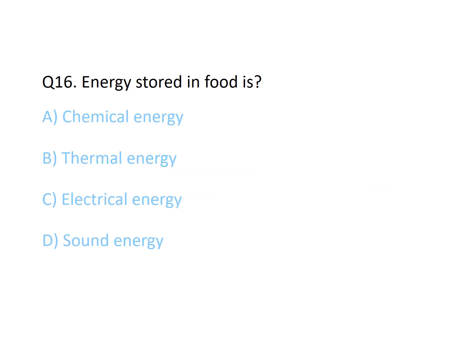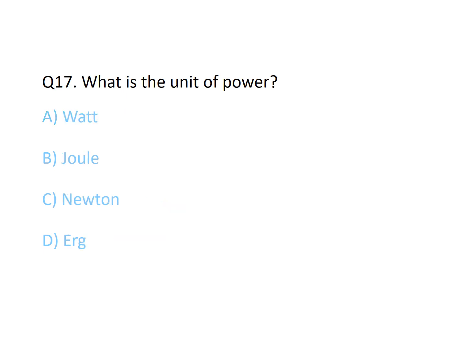The energy stored in food is, the correct option is A, chemical energy. What is the unit of power? The correct option is A, watt. And also remember one thing, 1 watt equals 1 joule per second.